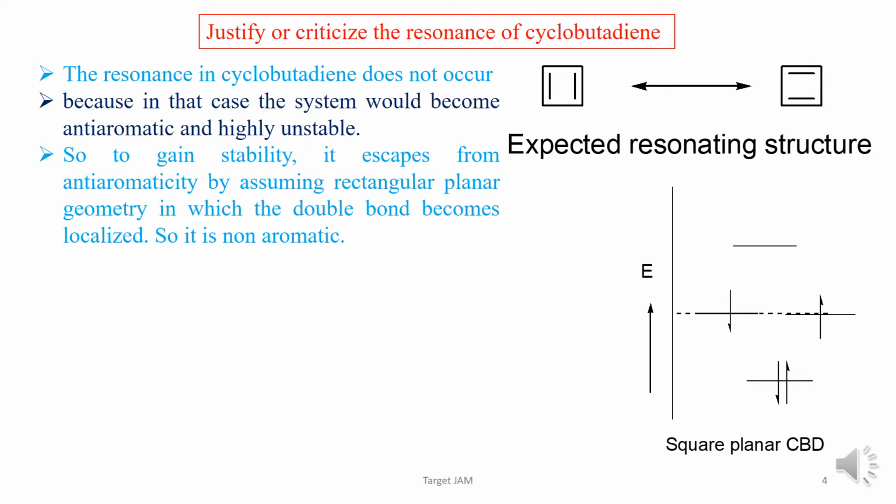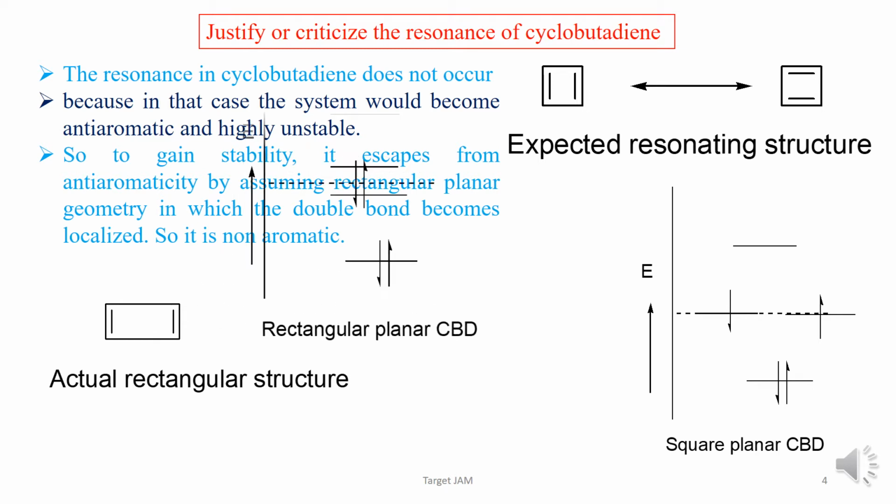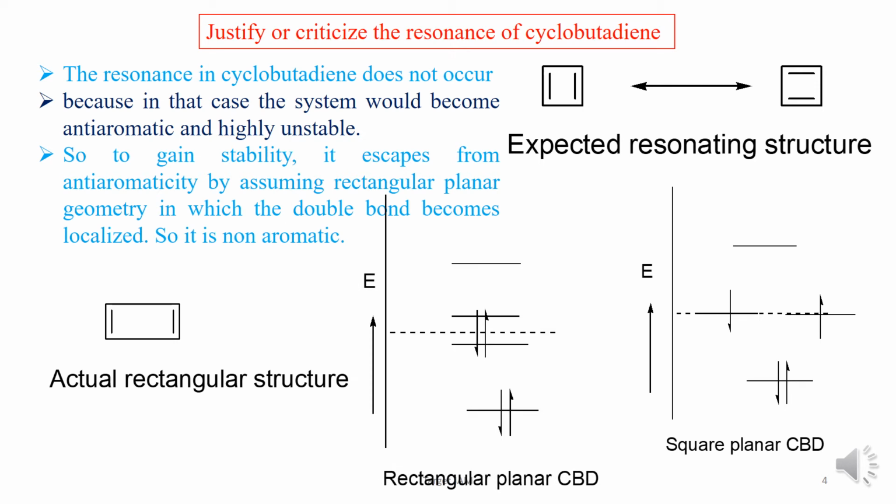Now for square planar cyclobutadiene, that is for the antiaromatic system, the electronic distribution will be like this, that is it will have some unpaired electrons, and we know that unpaired electrons are highly unstable. But if it gets the actual rectangular structure, then the electronic distribution will be like this. That means all the electrons are paired, and the non-aromatic system is much more stable than the antiaromatic system. So cyclobutadiene has this non-aromatic structure and this paired electron distribution.